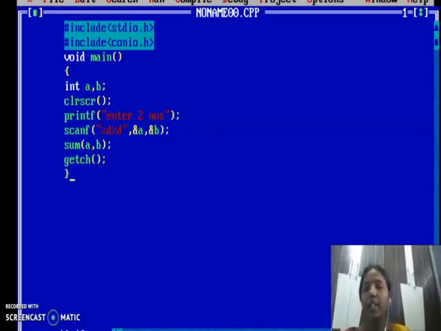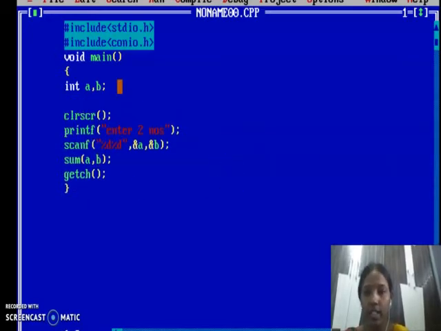Now what have we completed? We completed calling a function. Now first we have to declare the function. So how is your function? Is your function going to return any value? No. Void. So this is a function declaration.